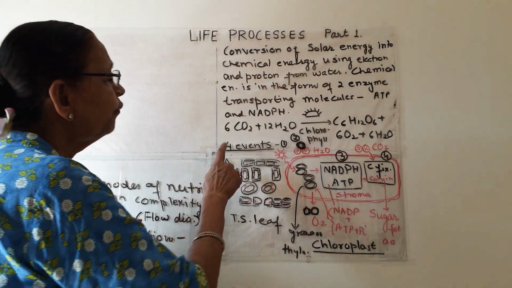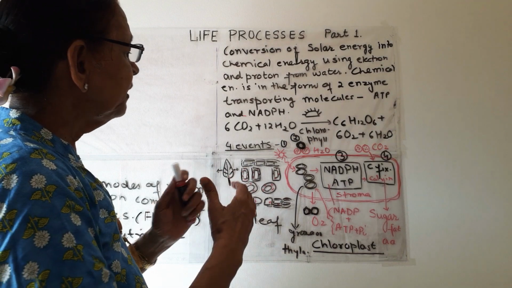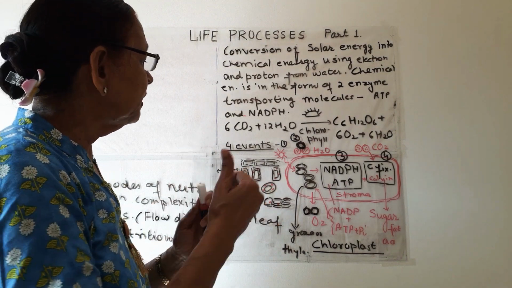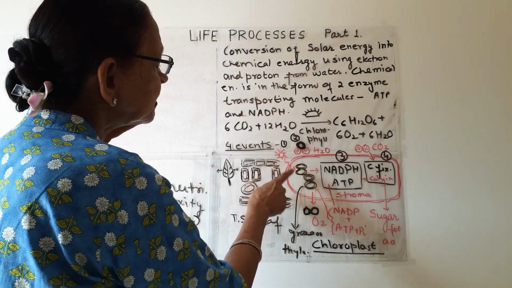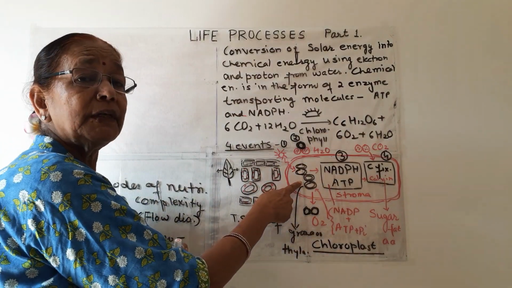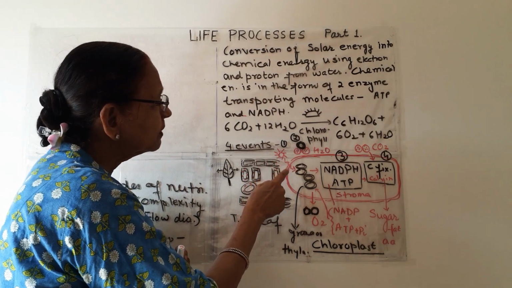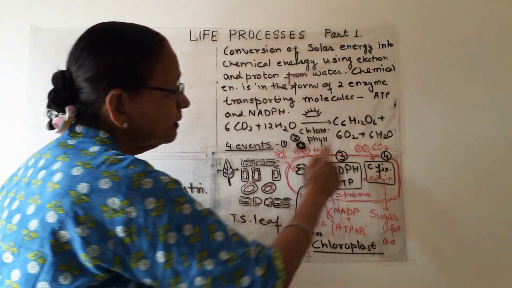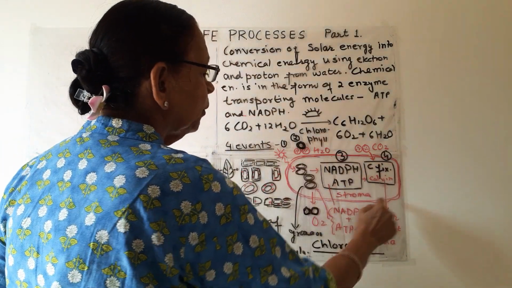There are 4 events in photosynthesis, and these events take place one after the other. The first event, as you can see, is the absorption of sunlight. This is the sun, this is the photon or sunlight. It is being absorbed; first of all I will tell you, this is the chloroplast.